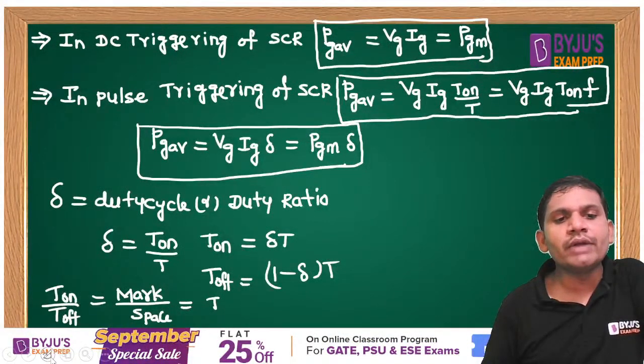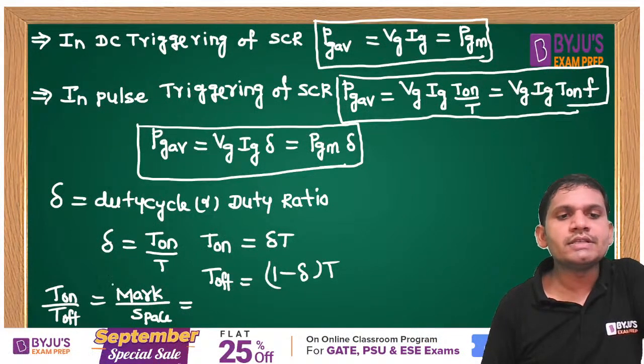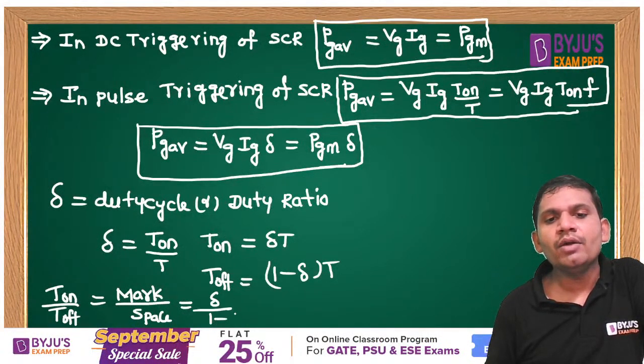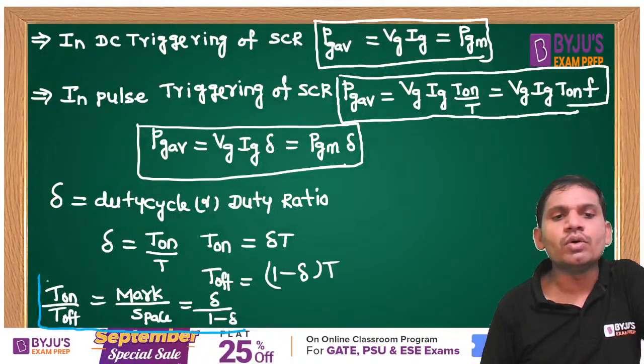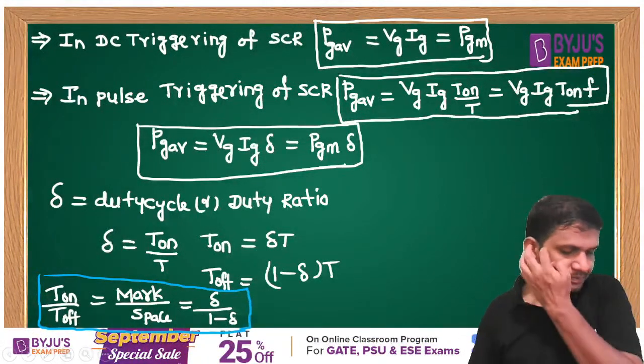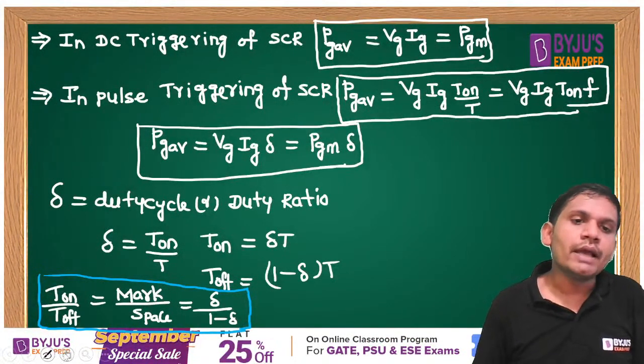This is equal to delta by 1 minus delta. Very important formula, please concentrate. The mark space ratio equals delta by 1 minus delta.